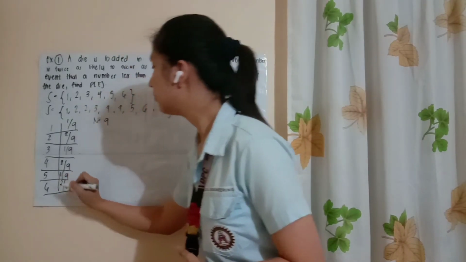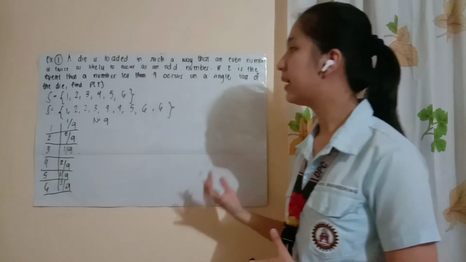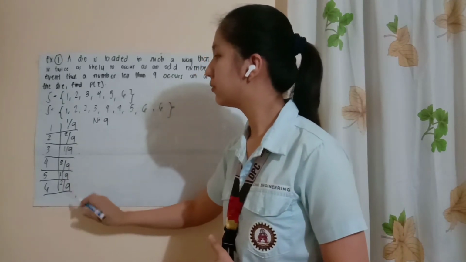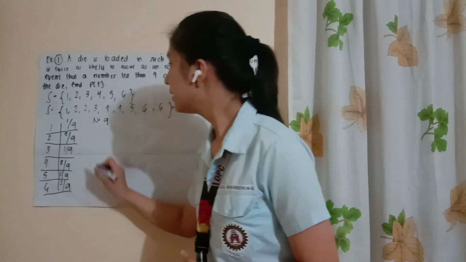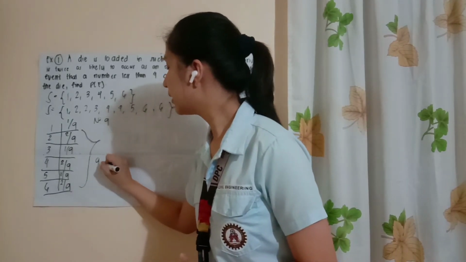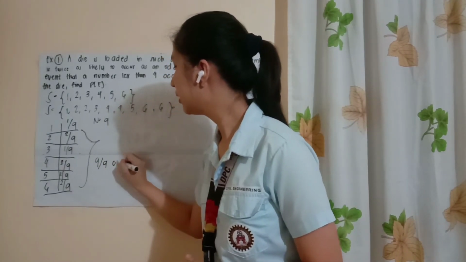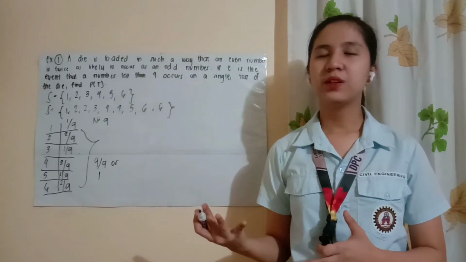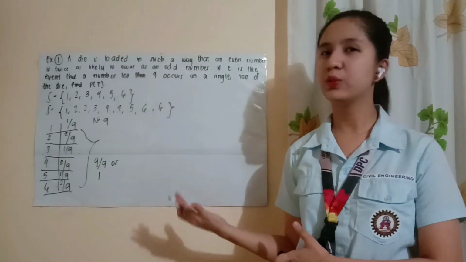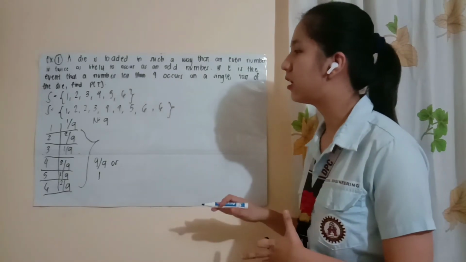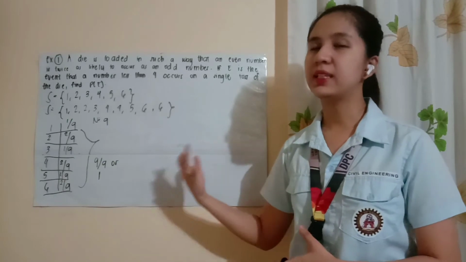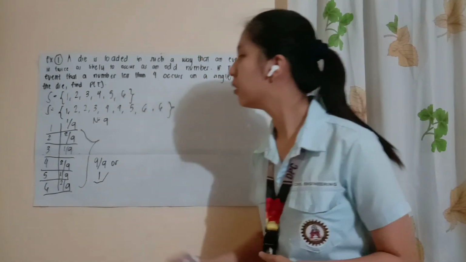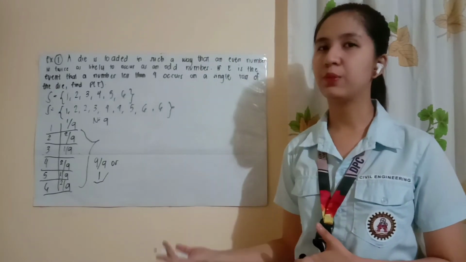As you can see, if tinotal natin lahat nito, 1 over 9, 2 over 9, 1 over 9, 2 over 9, 1 over 9, 2 over 9, that's equal to 9 over 9, or 1. So, kung maalala nyo, dun sa axioms of probability natin, yung axiom number 2, kailangan yung total sum ng bawat probability ng sample points that is equal to 1. So, correct yung mga nasa nating probability.